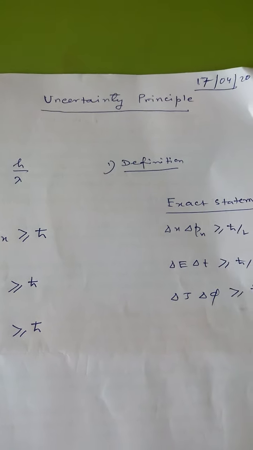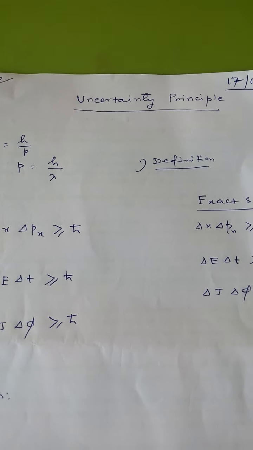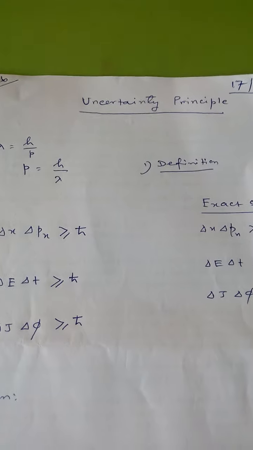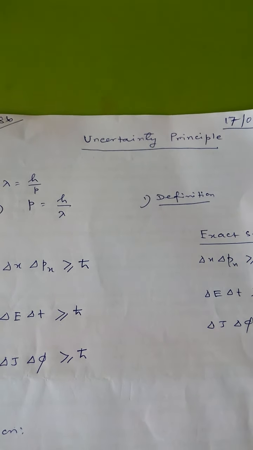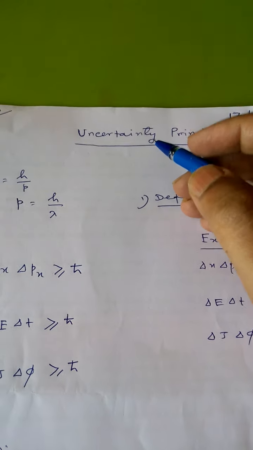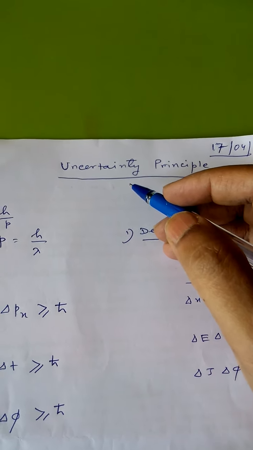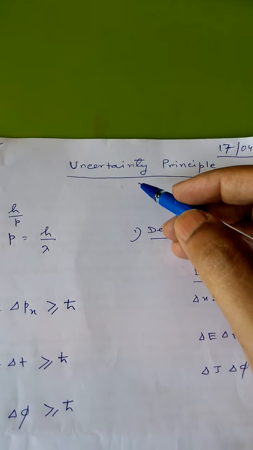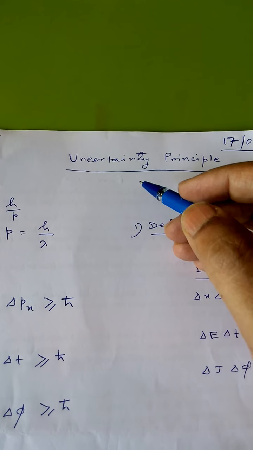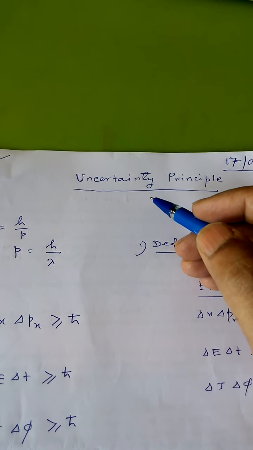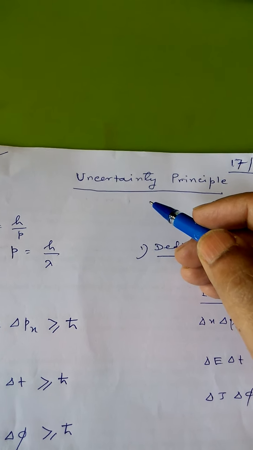In this lecture I will explain the uncertainty principle, the next topic of quantum theory, and various examples of the uncertainty principle. What is the uncertainty principle? In classical mechanics, we can determine the position and momenta of a macroscopic body simultaneously with perfect accuracy from its initial position, momenta, etc., and the forces acting upon it.